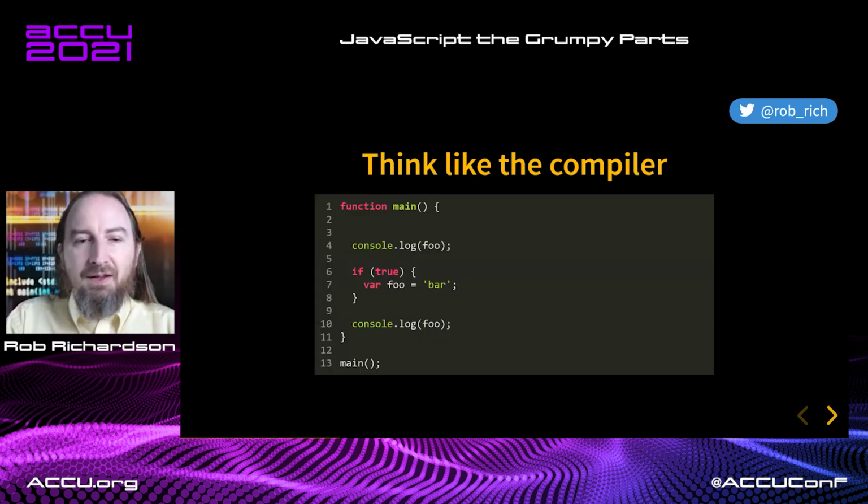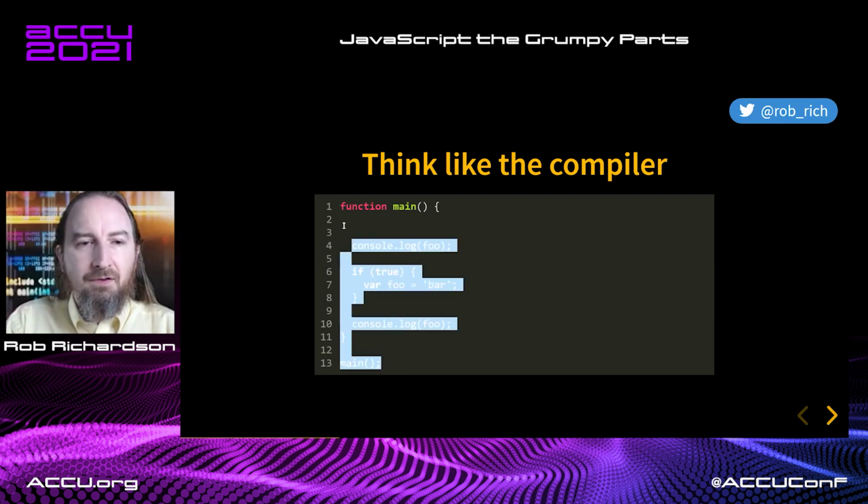So as we think like the compiler, now we can say, okay, so first phase, we go grab this foo variable and we define it. As we run, we start by executing this. It's undefined. We haven't set its value yet. Then we set it. Then we console log that value. So we get undefined and bar.